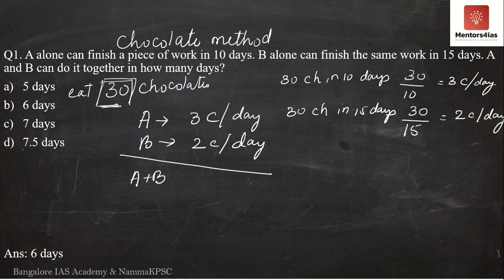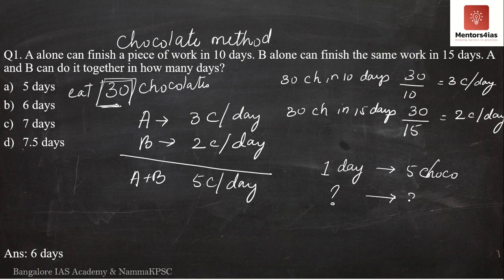A plus B. What do I get? 3 plus 2, 5 chocolates per day. So if both A and B are eating 30 chocolates together, in one day how many chocolates will they eat? They will eat 5 chocolates. So 5 chocolates per day is being consumed. So now the question is, if in one day they eat 5 chocolates, how many days will they take to eat 30 chocolates? Very same thing now.